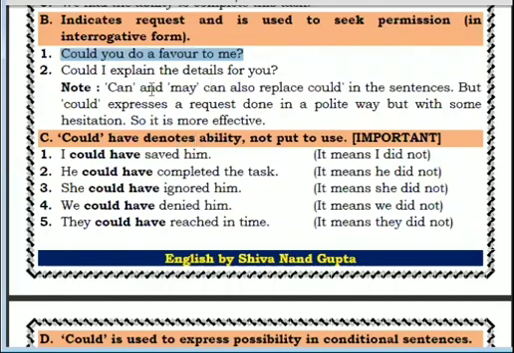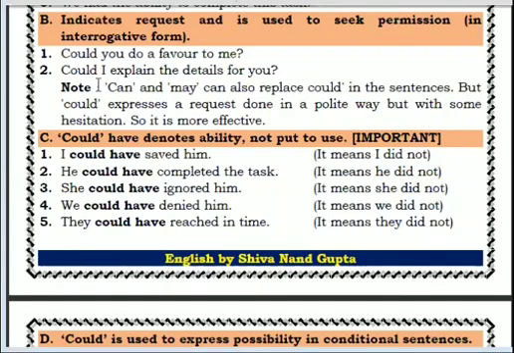Clear to you? As in, could you do a favor to me? And this sentence is going in present, not in past. Could you do a favor to me means you are asking a person, क्या आप मेरे लिए कुछ कर, ये मेरा एक काम कर सकते हैं? And you are using could even in present tense. Why? Because you are asking permission very mildly. You are showing that you are requesting. That's why you are doing like this.